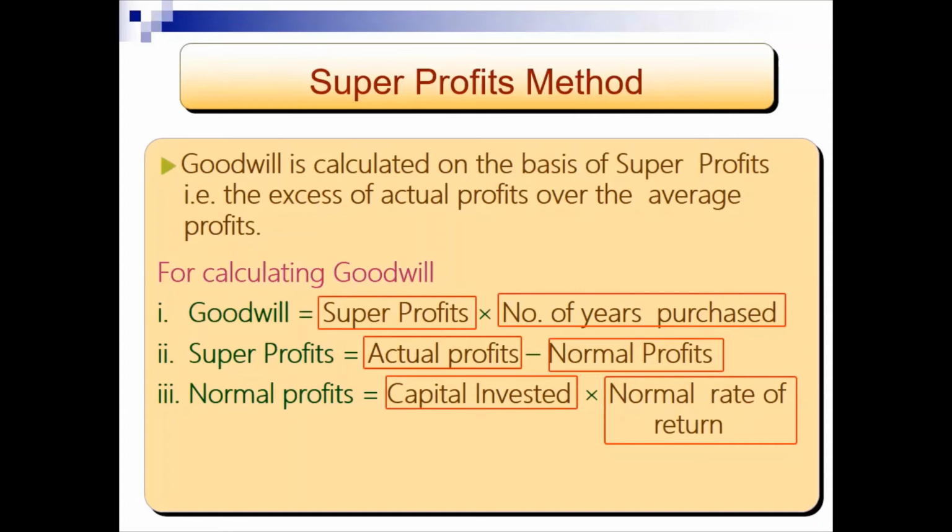The number of years of purchase is the same as what I explained in the average profit. It is the number of years the firm is expected to make the same profit.